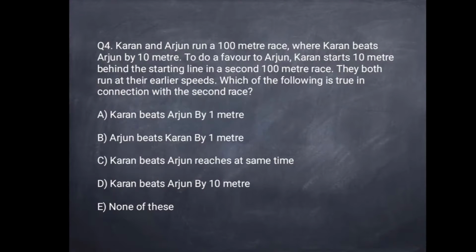Option A, Karan beats Arjun by 1 meter. Option B, Arjun beats Karan by 1 meter. Option C, Karan and Arjun reach at the same time. Option D, Karan beats Arjun by 10 meters, and option E, none of these.